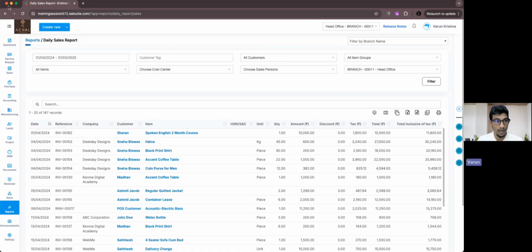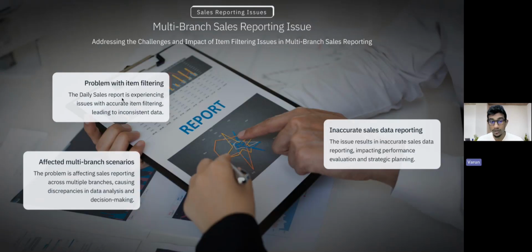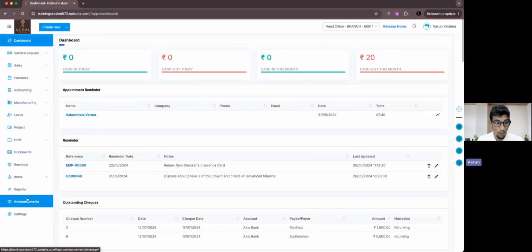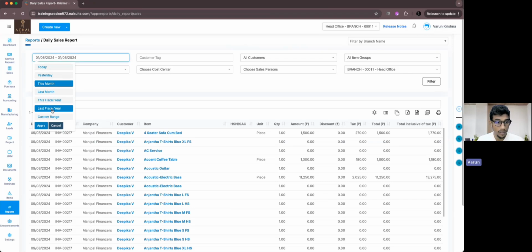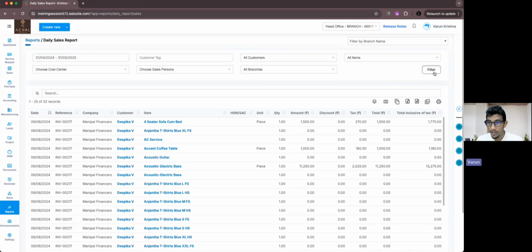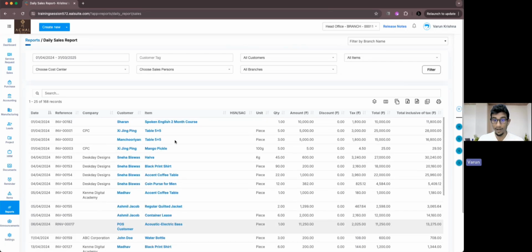So here we can return back, and let me show you: the daily sales report is experiencing issues with accurate item filtering, leading to inconsistent data. So we worked on the issue, and right now, let me rework on that part again. When all branches are selected, you will get the whole data like this.